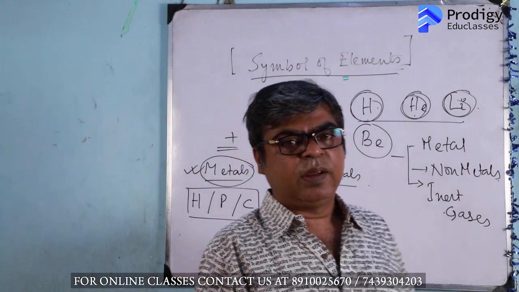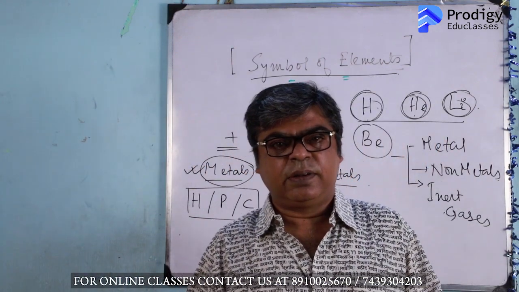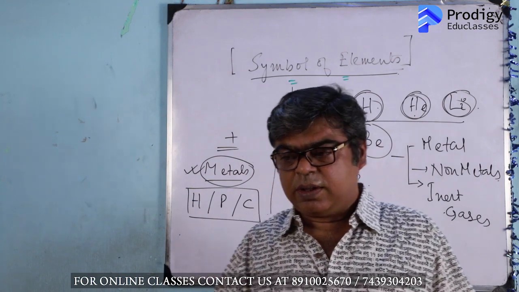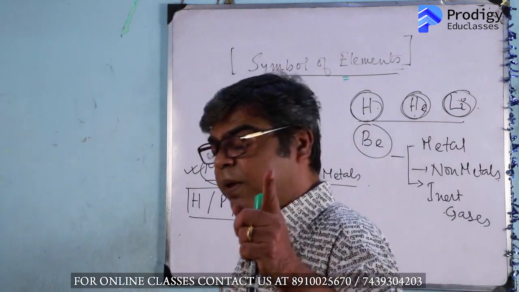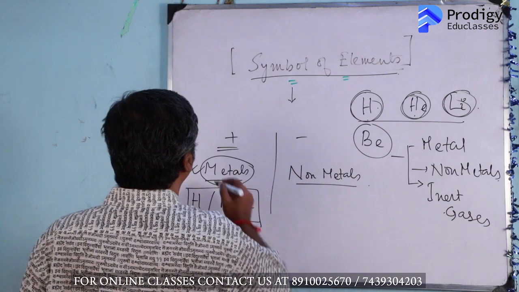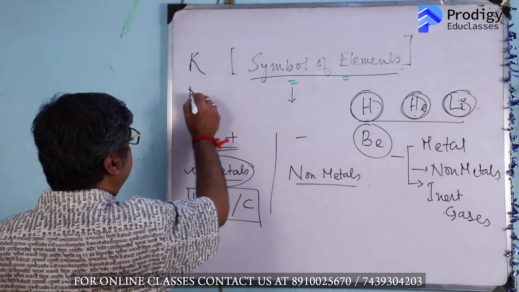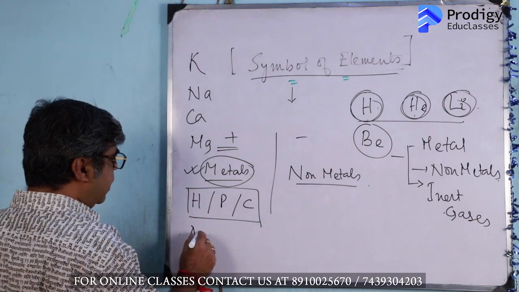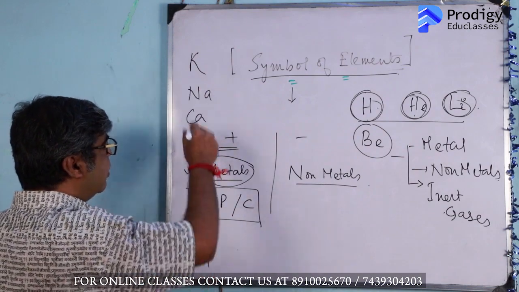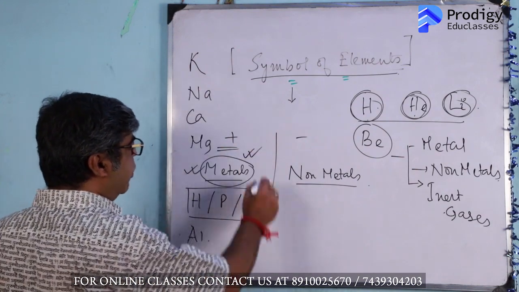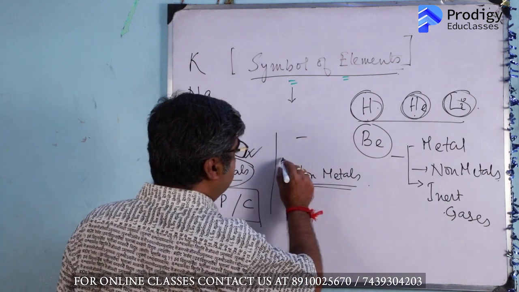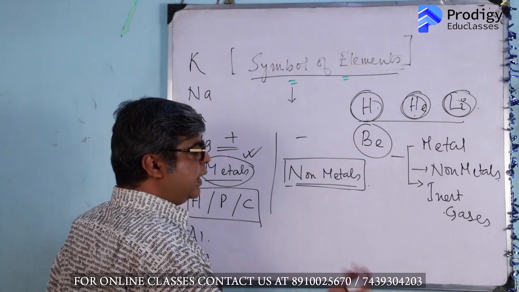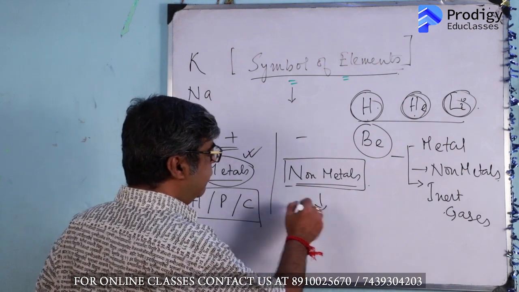How do you remember the metals? I told you the way: how to remember the names of the metals? Popular scientists can make us do. Do you remember that? In class 8, popular means K, potassium; scientist, sodium; can, calcium; make, magnesium; A, aluminium; Zu, zinc. These are all the set of metals. They will be in the positive part. And the non-metal part means carbon, phosphorus, nitrogen, oxygen; all these will be in the negative part.